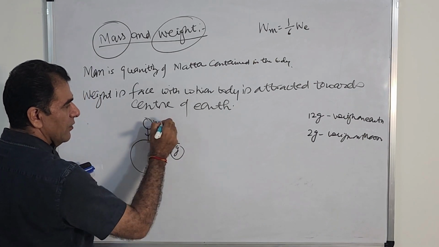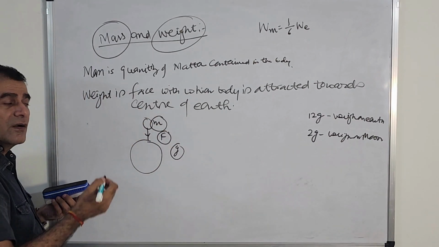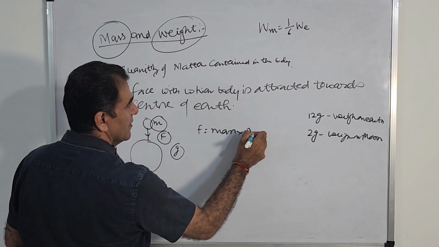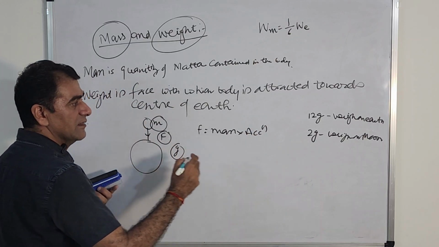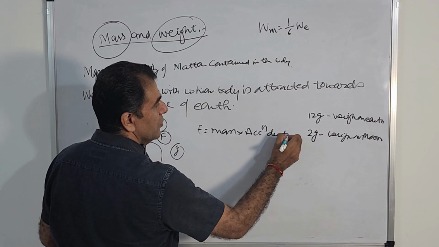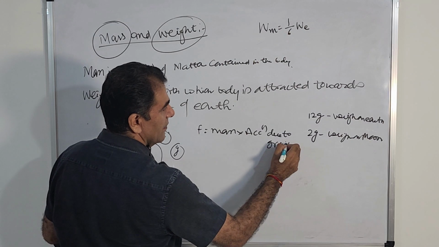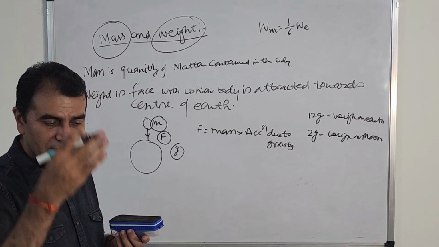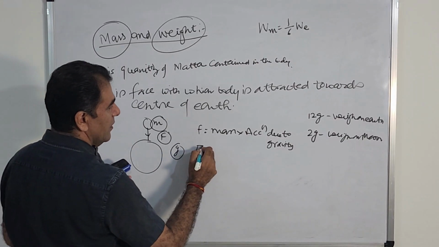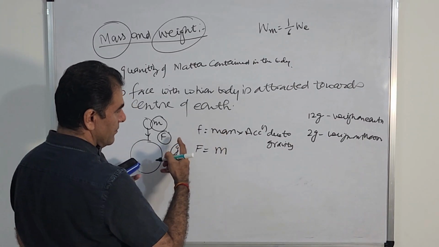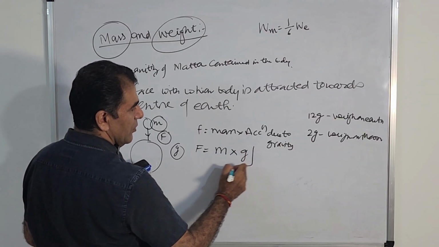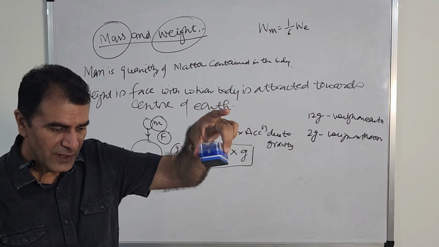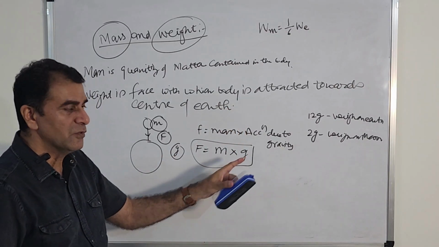The force is F, mass is m. Now, what is force actually? Mass into acceleration. But here it is not just acceleration, it is acceleration due to gravity. Gravity is the force with which a body is attracted towards the Earth. So F equals mass m times g. So the force with which this duster is being pulled by the Earth is given by mg.